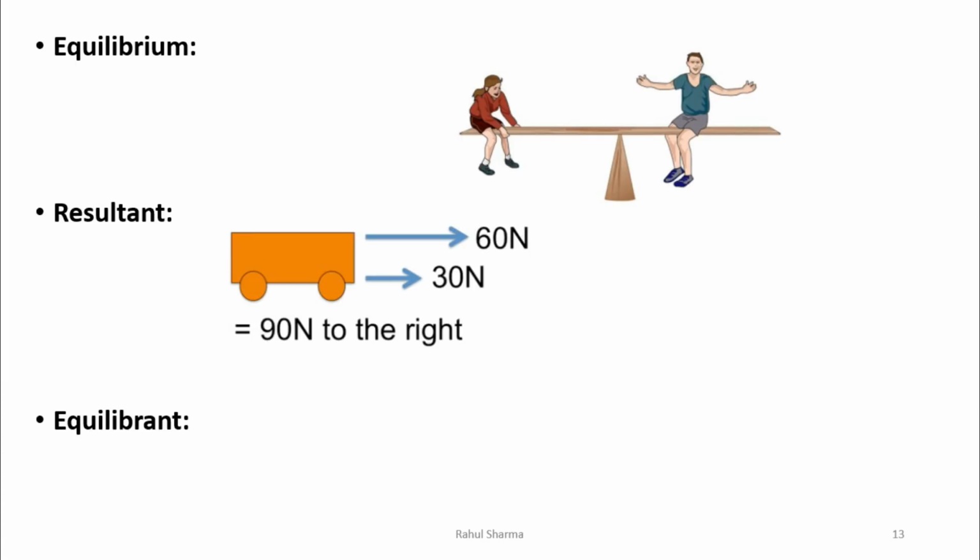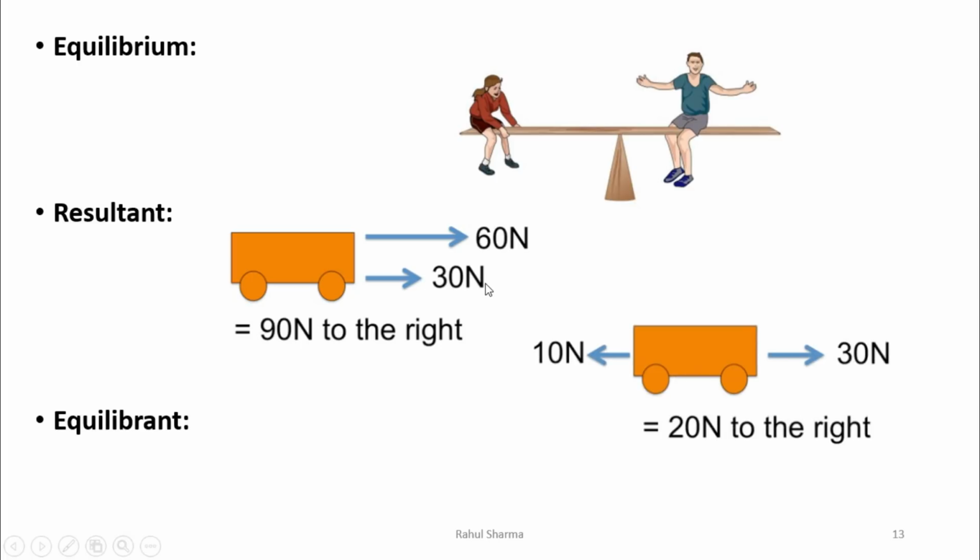Now the resultant: when a system of forces acts upon a body, the total sum of all the forces is known as the resultant. For example, this wagon is there, we are applying 60 Newton to the right side and 30 Newton towards the right side. So the net resultant will be the vectorial sum, 60 plus 30, 90 towards the right side.